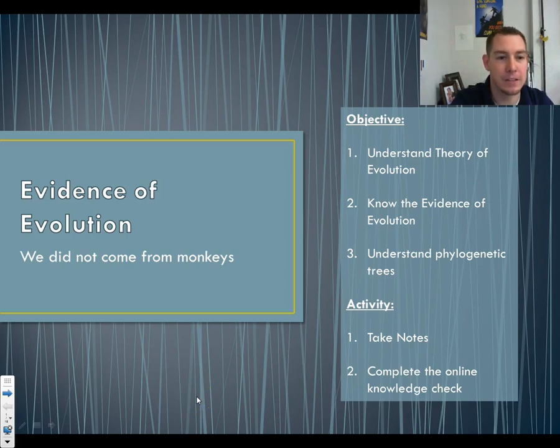Today we're going to be talking about the evidences of evolution. And the first thing I want to tell you is we did not come from monkeys. A lot of people are going to say that the theory of evolution says that we came from monkeys, and that's just not true. Okay? So we're going to talk about what the theory actually does say.